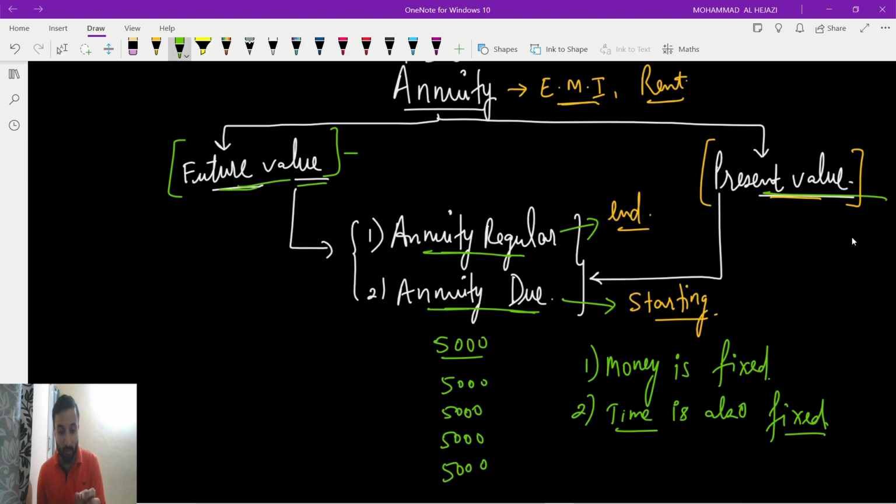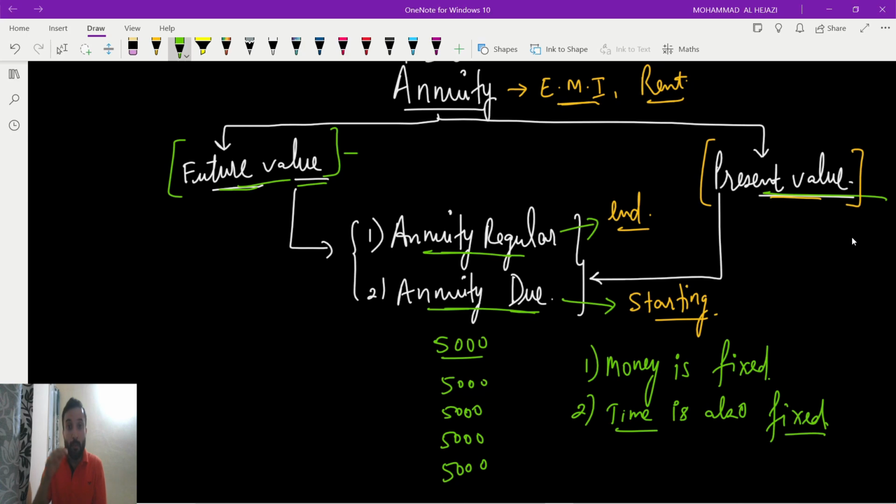Means what you will calculate is, from now onwards how much I have to start saving, so that I can repay the loan. So in present value you know the future value, like how much you have to return: 10 lakh rupees, 5 lakh rupees, after a certain period of time, 5 years, 3 years, 2 years, 10 years.